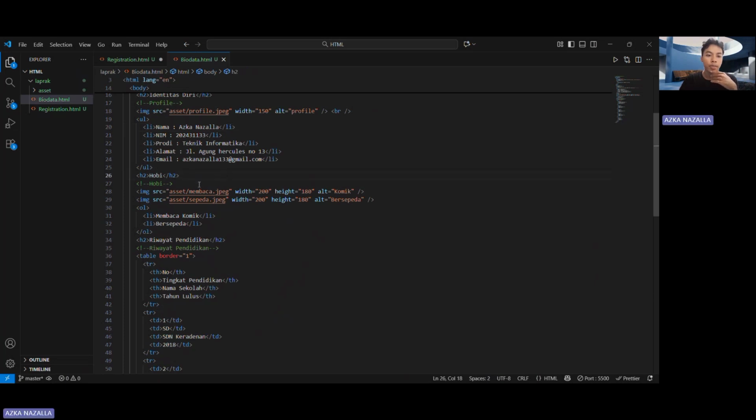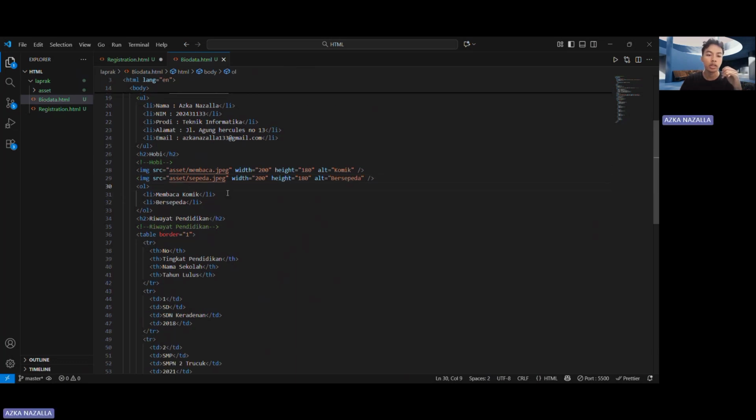And this is the image for my hobby. This width and height is to set the ukuran, the size, to create the image that you want, with width 200 and height 118.